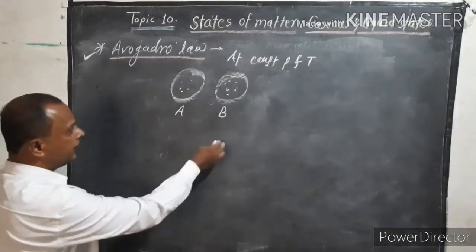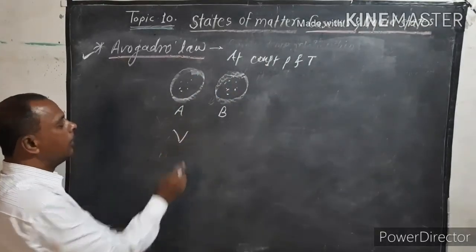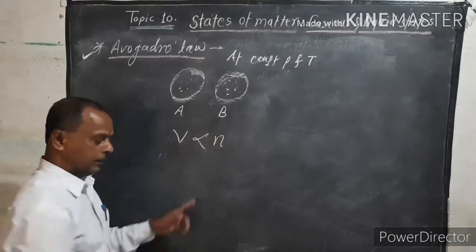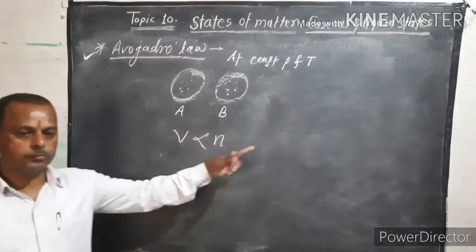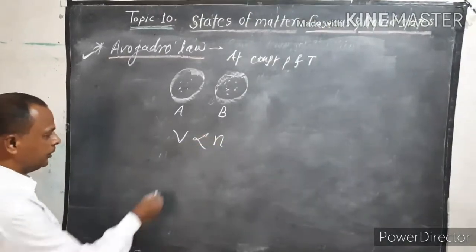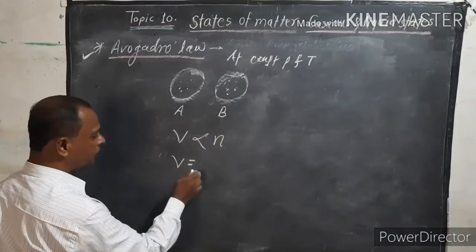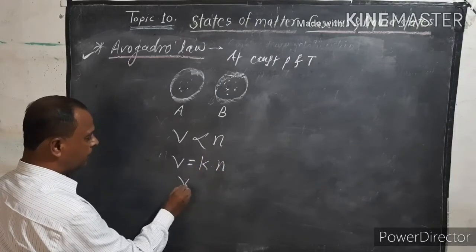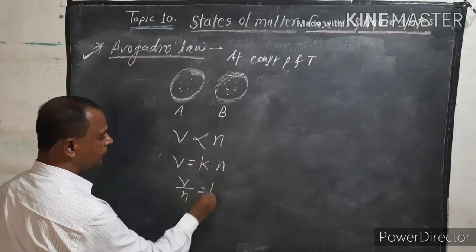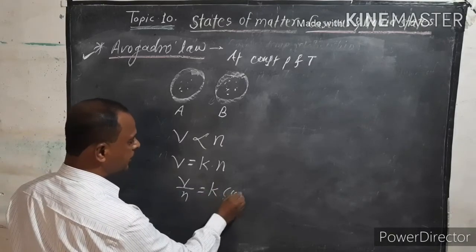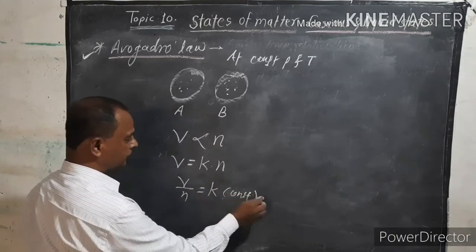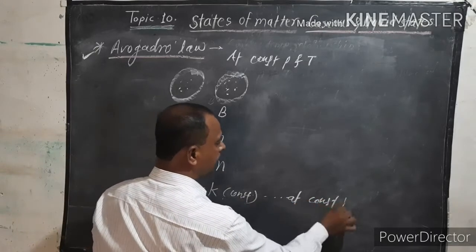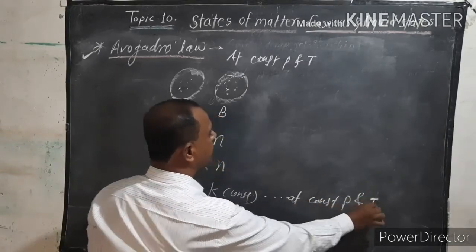How do you write this mathematically? Volume is directly proportional to n, where n is the number of moles in that particular volume. Therefore, taking V equal to the proportionality constant K into n, V upon n is equal to K. This term is constant at constant pressure and temperature.